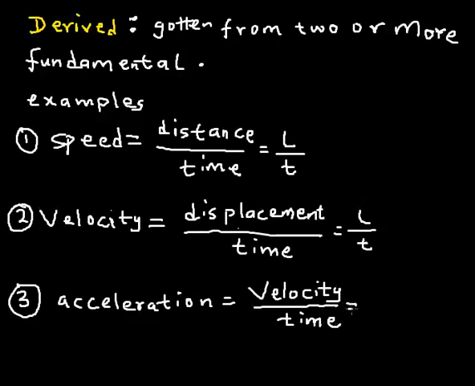We already know that velocity is length all over time, then divided by time again, so that will give us length all over t square, length all over time square.